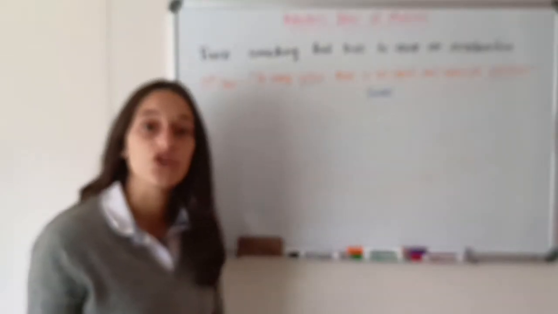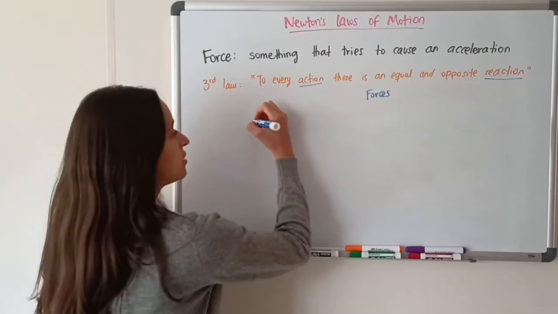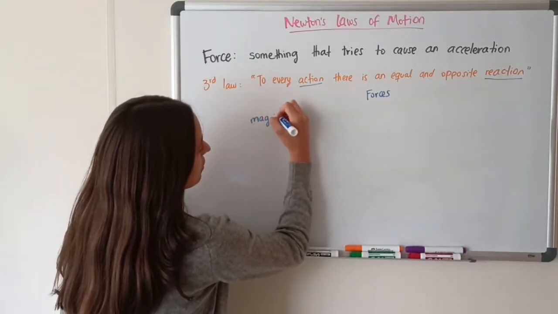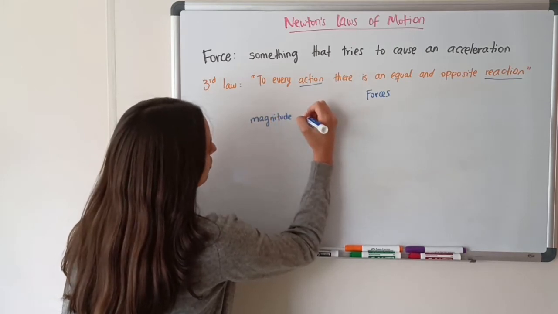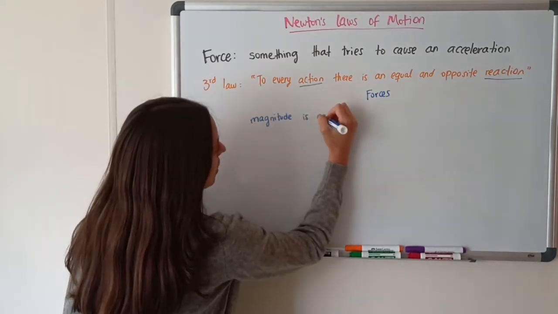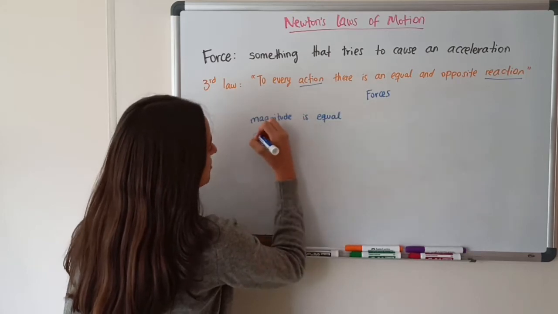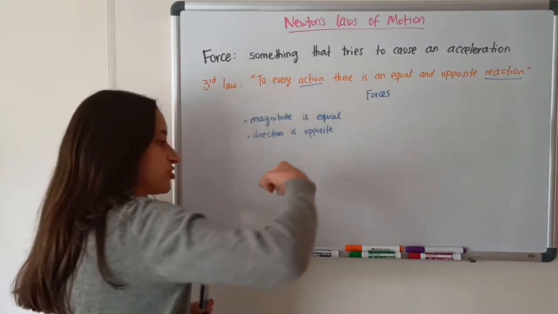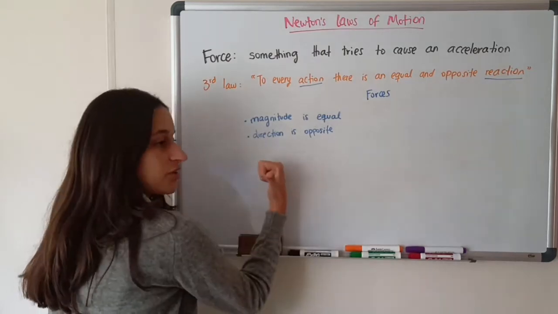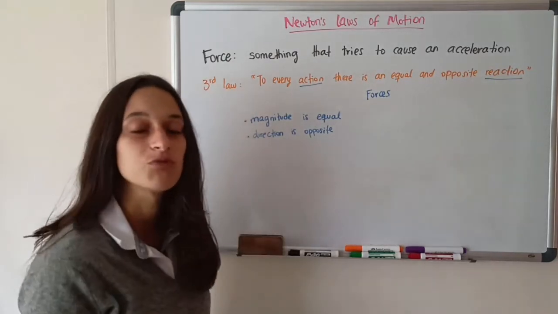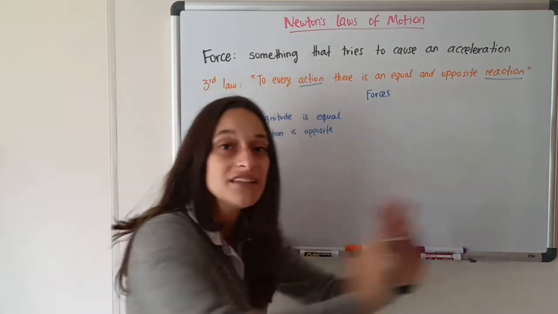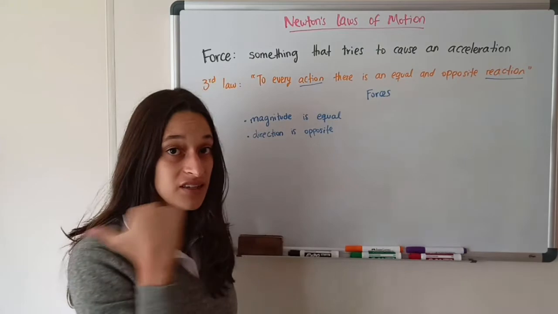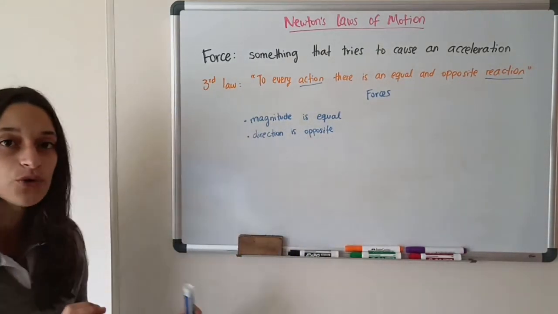So these two forces are always equal in magnitude. If I punch with 20 newtons, it will answer back with 20 newtons. But the direction is opposite. So what that means is that if I push towards the wall, the force that I will feel is away from the wall. If I push, for example, an elephant and it's really hard, the elephant is pushing back on me in the opposite direction, so I will feel a recoil force.